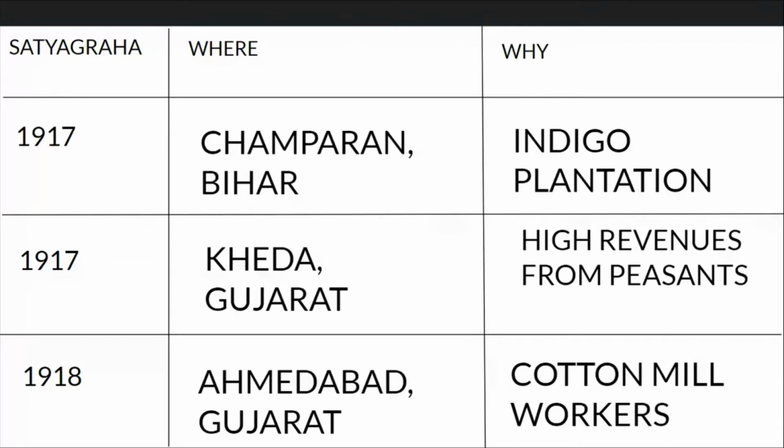Now in Kheda, the Britishers were taking high revenues from peasants, so Mahatma Gandhi organized a satyagraha for them. And in Ahmedabad, he organized a satyagraha for cotton mill workers.